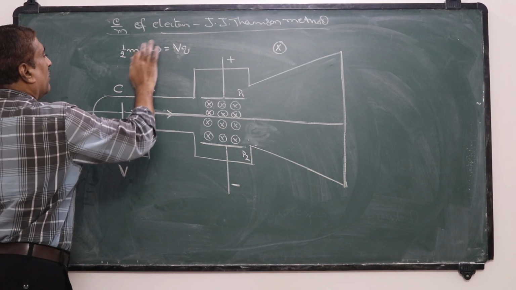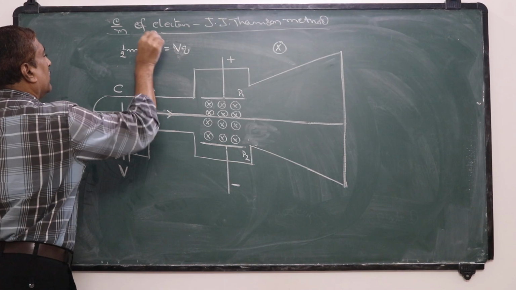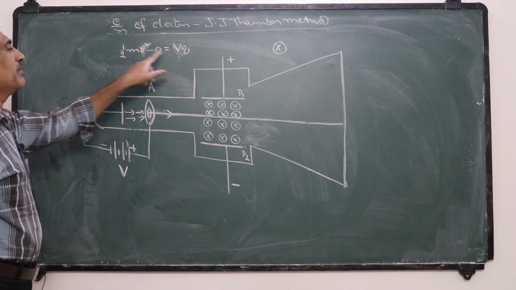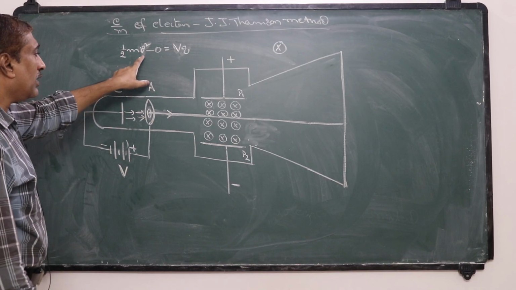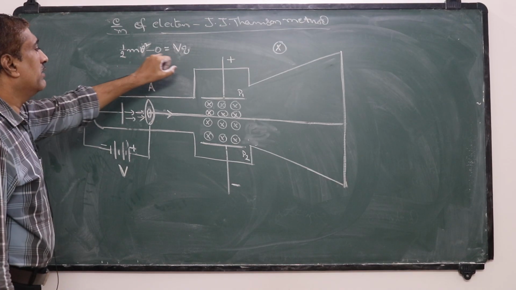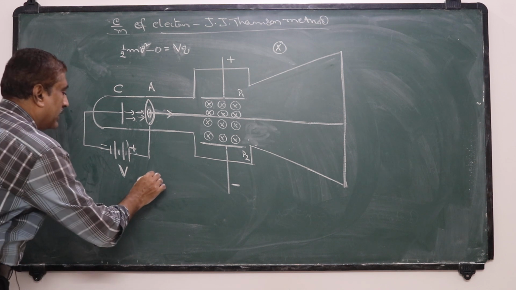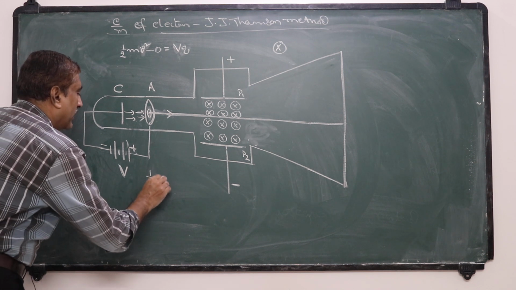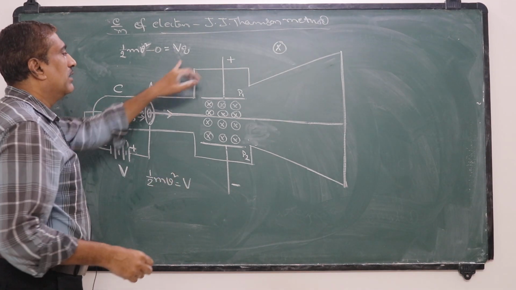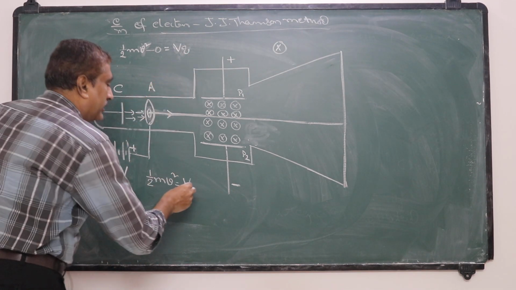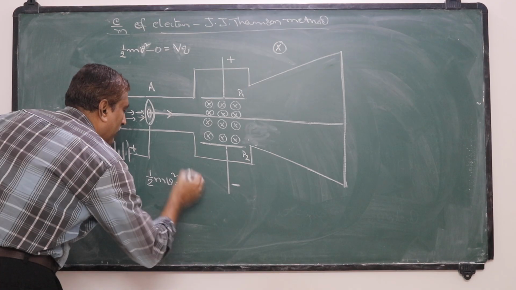Now take this as small v, the velocity, and this as capital V, the accelerating potential. Half mv square is equal to VQ, but we replace Q with the charge of the electron, small e.